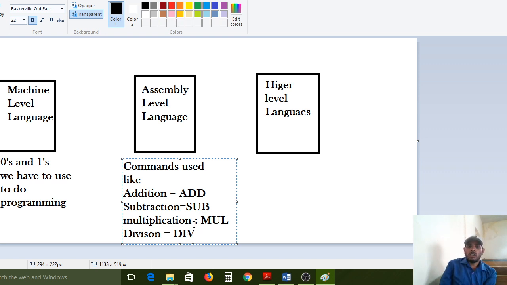So actually what operations do we have to do in the system? Arithmetic, mathematical operations or string operations. String operations, either two strings are added or subtracted, or any mathematical operations, nothing but arithmetic operations: plus operator, addition, subtraction, multiplication, division. By using these symbols we have to develop programs. So assembly level language is better than machine level language.